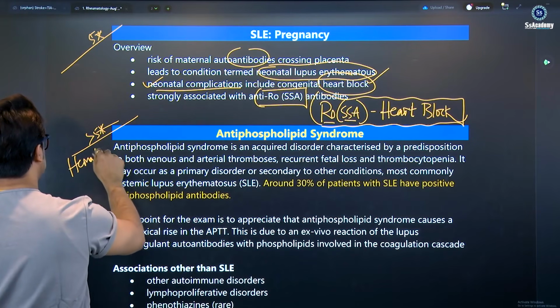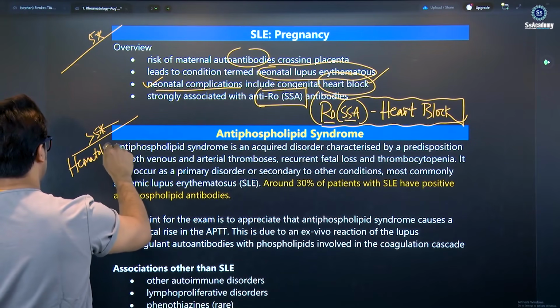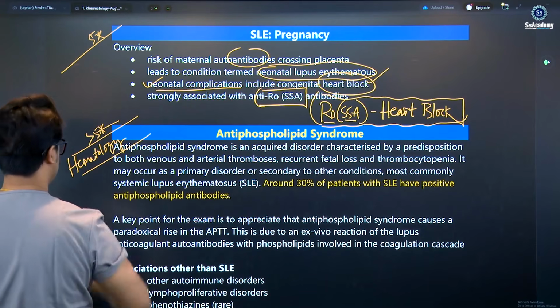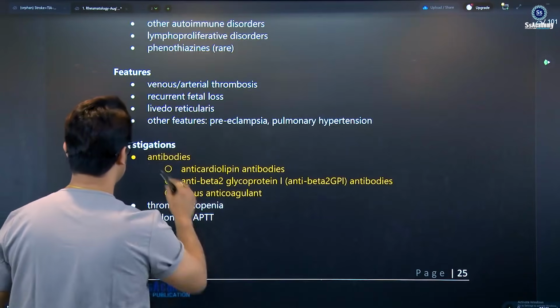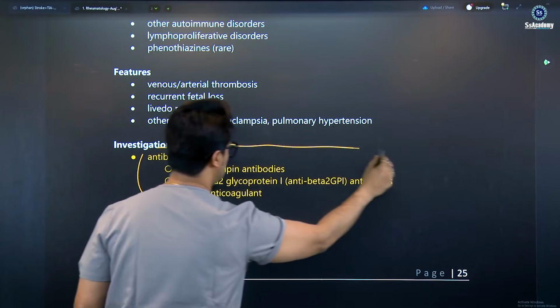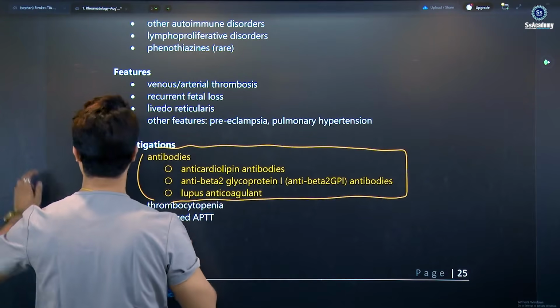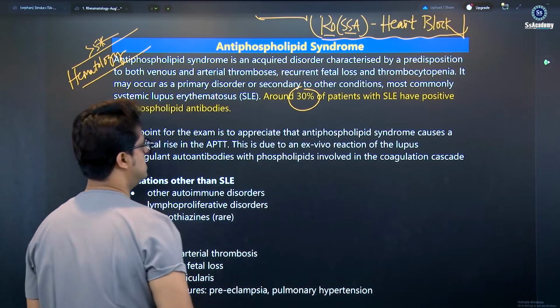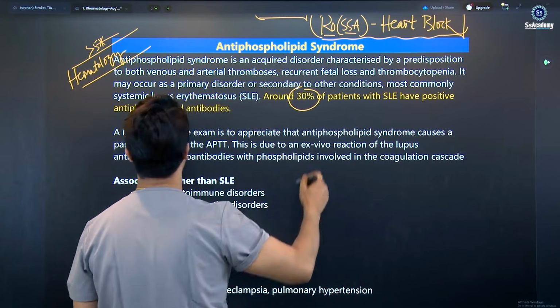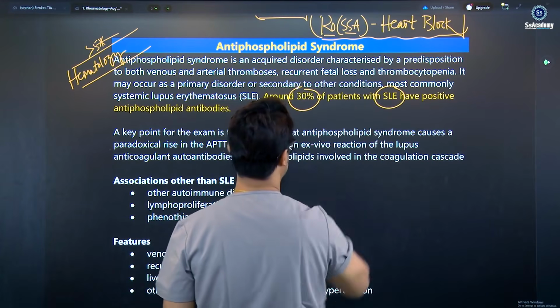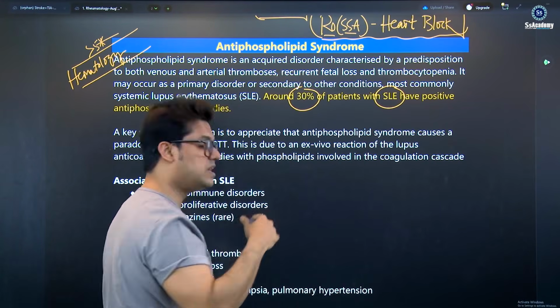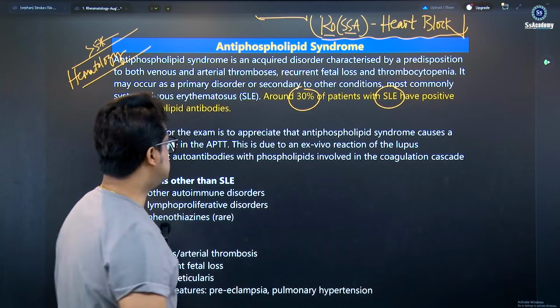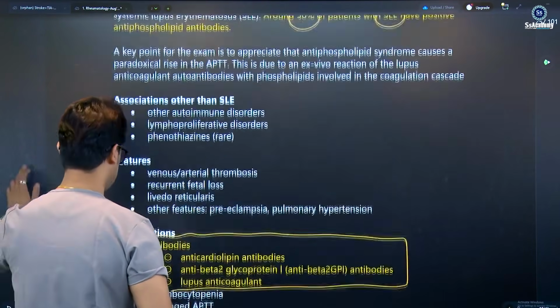Next is antiphospholipid syndrome, more than a 5-star topic, but you'll get this lecture in the hematology chapter. There will be a video lecture in hematology, not here. So yes, this is more than 5-star, but there are new things updated here that I'd like to discuss. Anti-phospholipid antibodies: it is said that around 30% of SLE patients will have positive antiphospholipid antibodies. It means in SLE, in 30% of cases the antiphospholipid antibody can be positive.